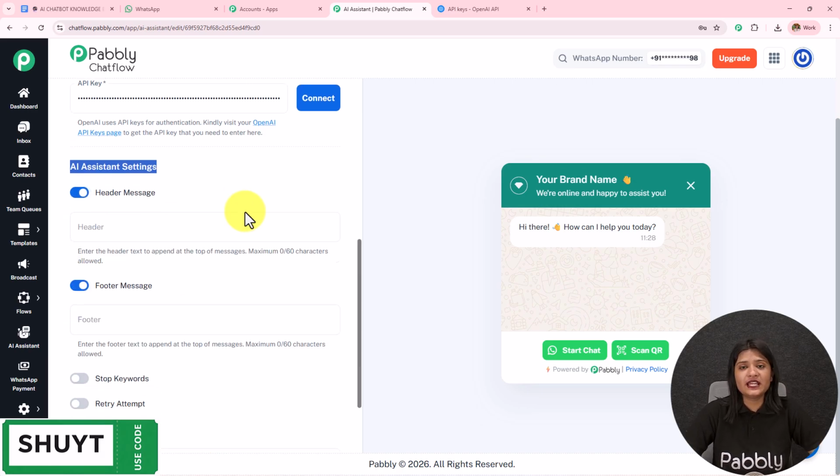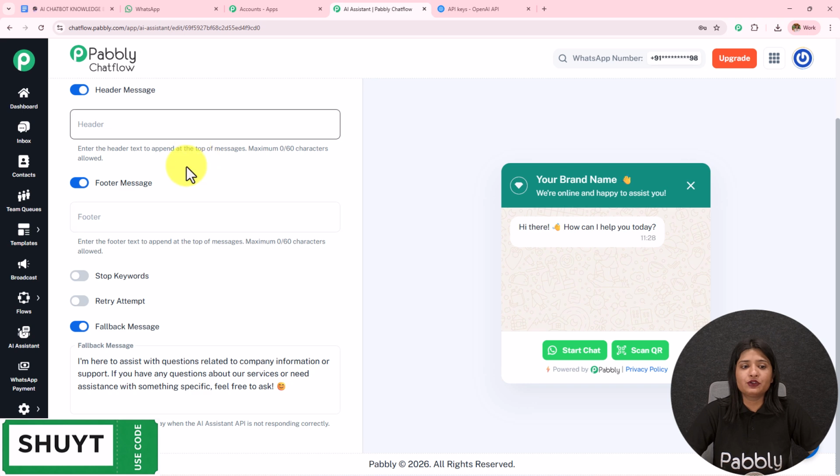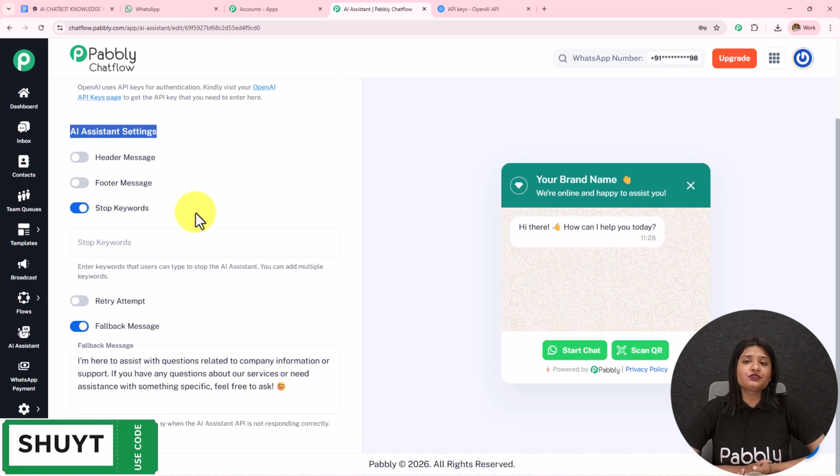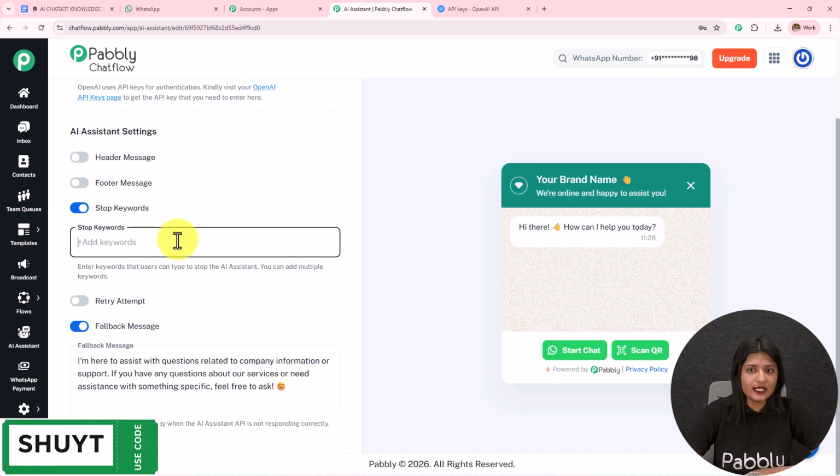The next one is AI assistant settings. Now, if you want the header message and the footer message, you have to toggle on these buttons, enter the message, and it will start displaying. Then we have the stop keyword. When the user does not want to get replies from the AI agent, or when the matter has to be escalated to human support, the user can send the stop keyword and the AI will stop replying. To enter it, type the word and press enter. In this manner, you have added the stop keyword. You can add multiple stop keywords.